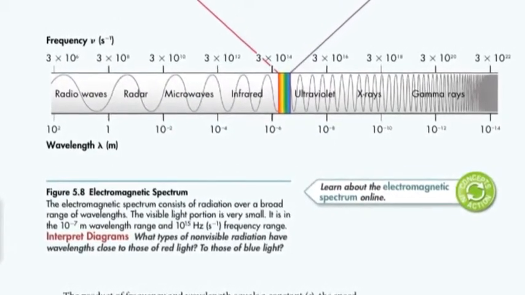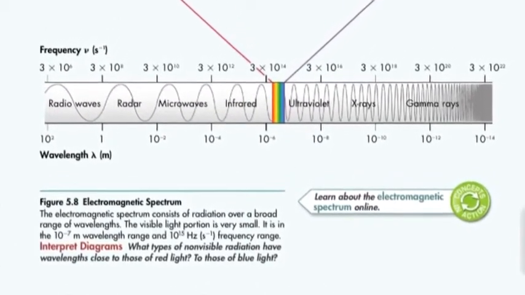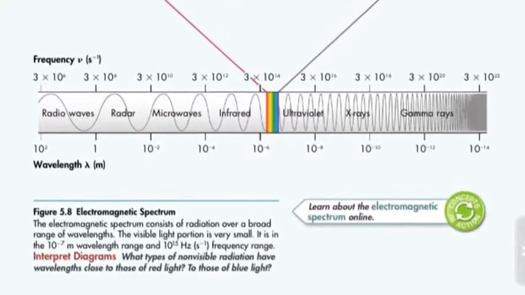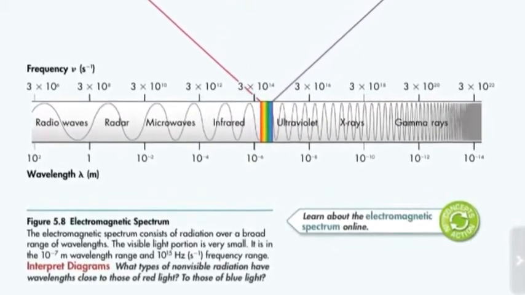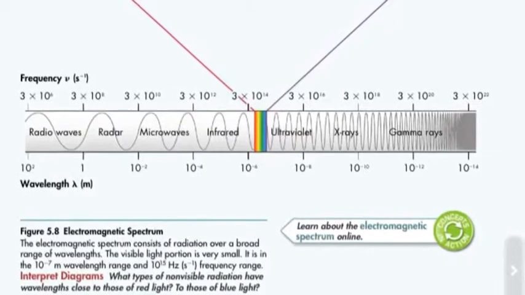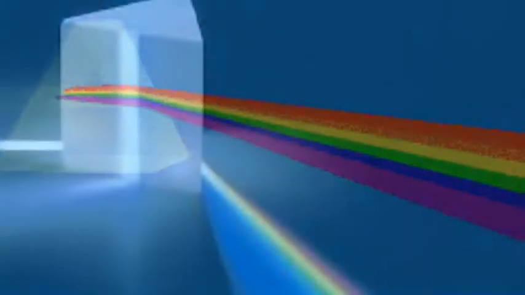Light consists of electromagnetic waves. Electromagnetic radiation includes radio waves, microwaves, visible light, and gamma waves, to name a few. The sun emits white light, which consists of light with a continuous range of wavelengths and frequencies. When sunlight passes through a prism, the different wavelengths separate into a spectrum of colors.